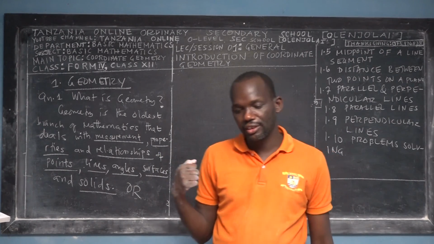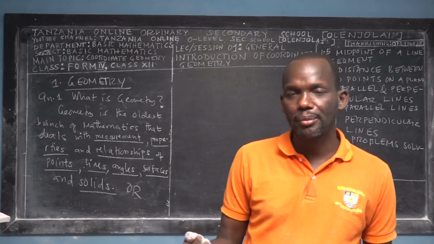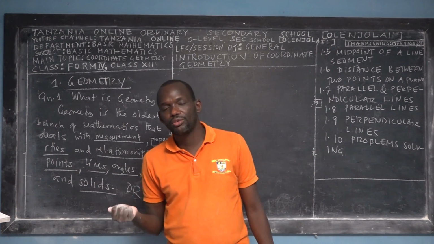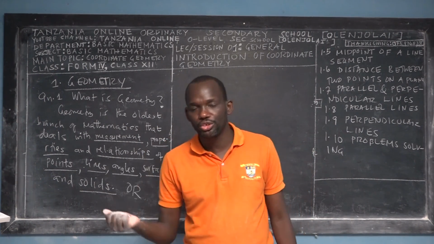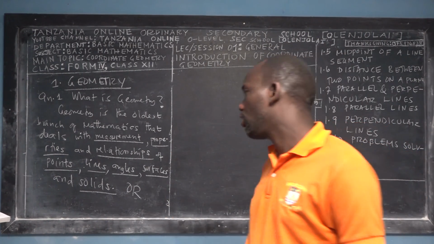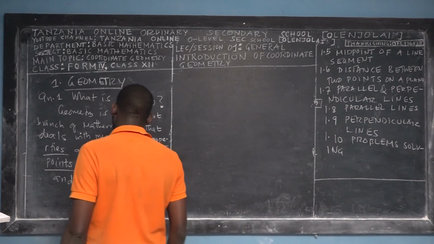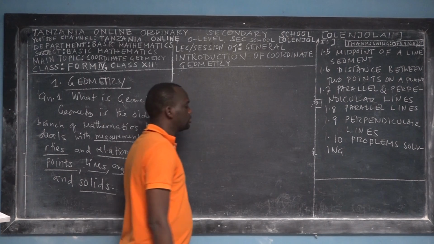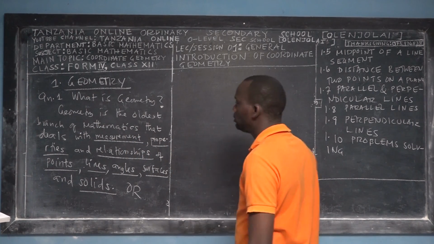Again, we have another branch we call analytical mathematics. Another branch is mathematical logic. Another is complex numbers and complex variables. So those are the branches of mathematics.